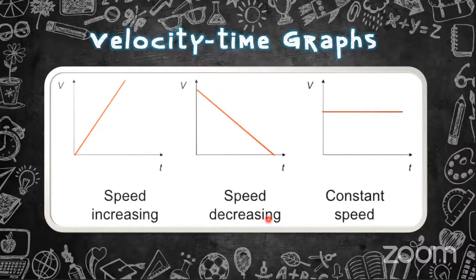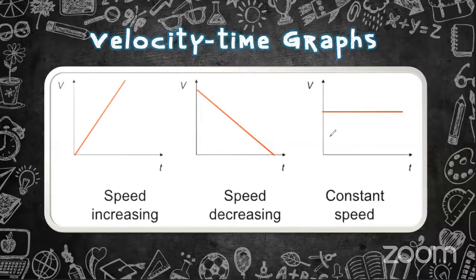Velocity time graph. We learned about the displacement time graph. The other graph we are going to learn is the velocity time graph. It shows how the speed is changing over time. Here there are three graph patterns. You can draw speed increasing, like this. Speed decreasing, we draw the graph like this.